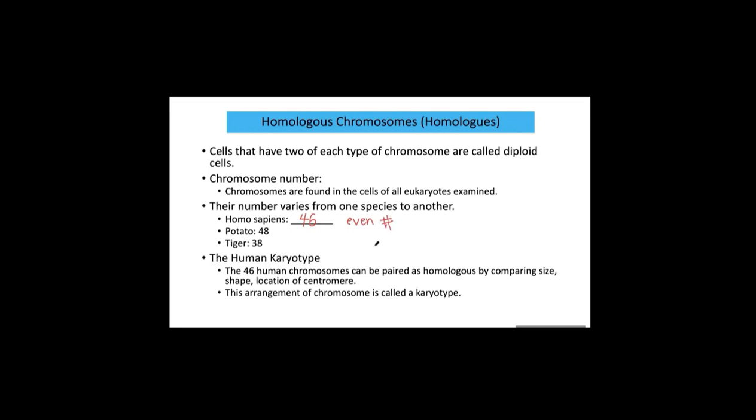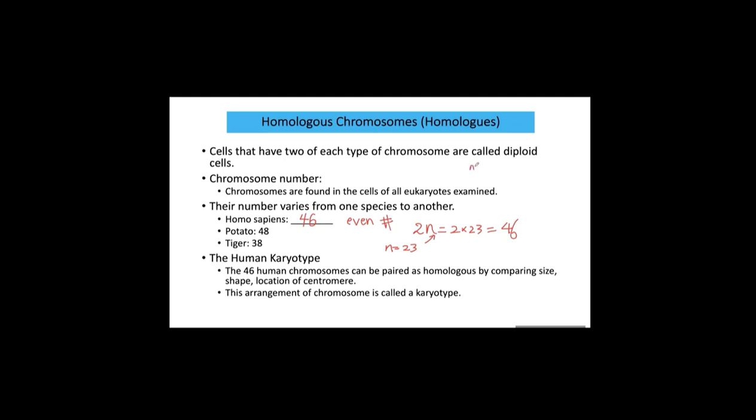An even number can be denoted scientifically as 2n. When n equals 23, then 2n, you just plug in 23 for n. So 2 times 23 equals 46. This is the chromosome number a human cell has.